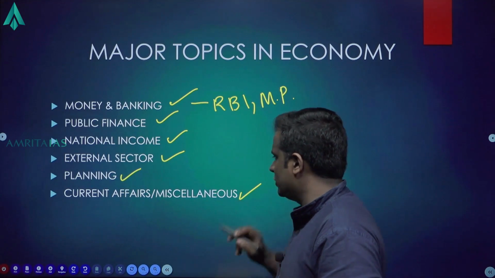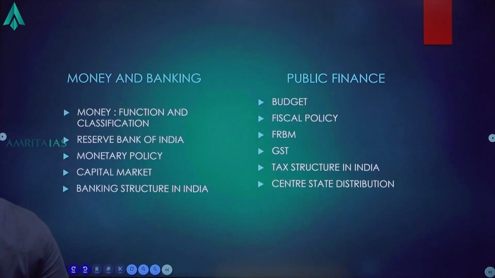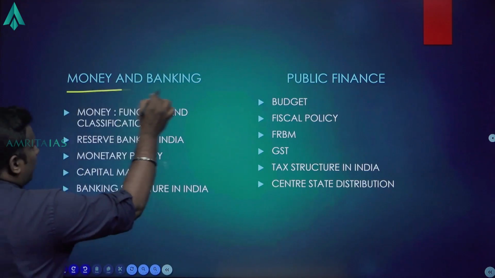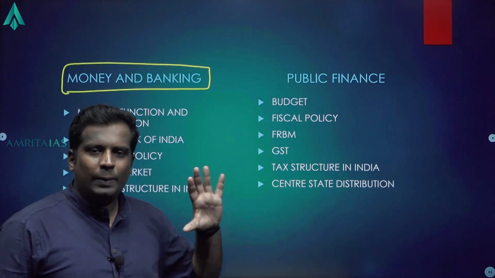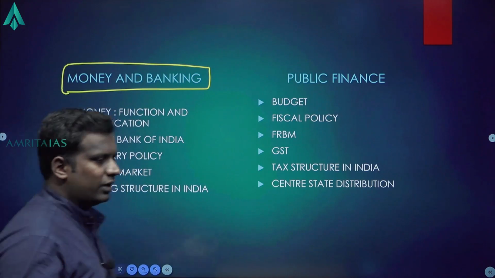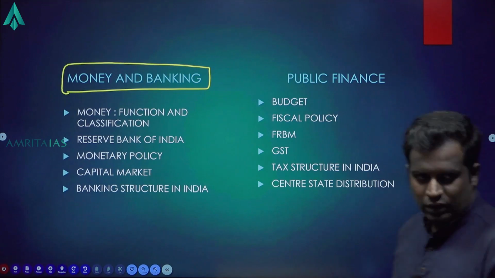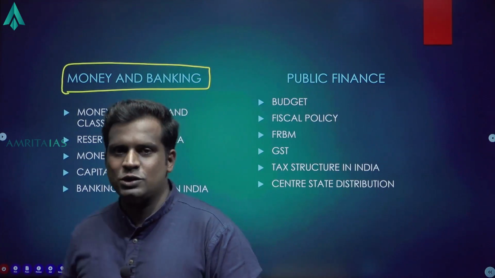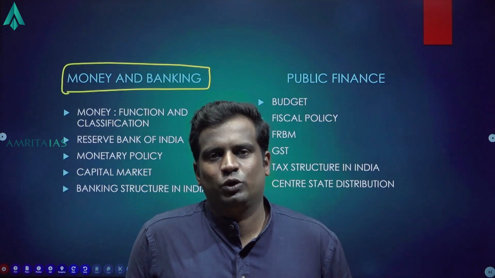Then we have our miscellaneous topics or current affairs. So let me break this down. Let's take money and banking first. These are the major areas. Please make a note of it, take a screenshot, write it down, whatever you want, please do it right now. These are the areas you cannot afford to quit.